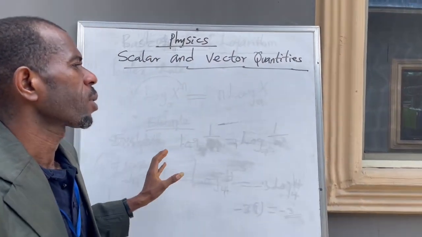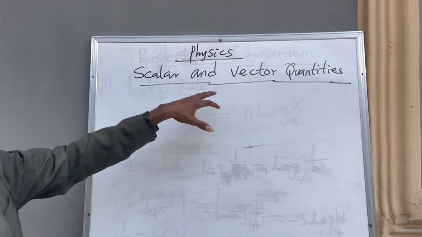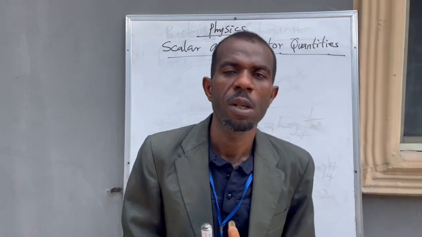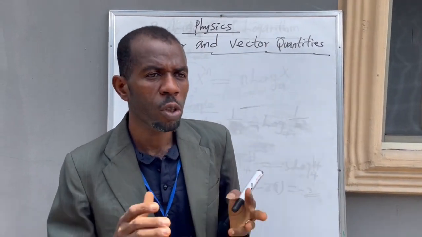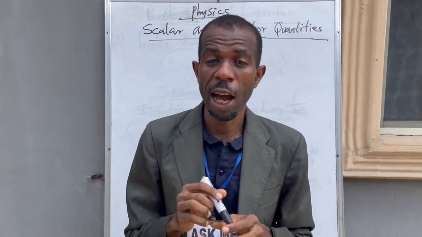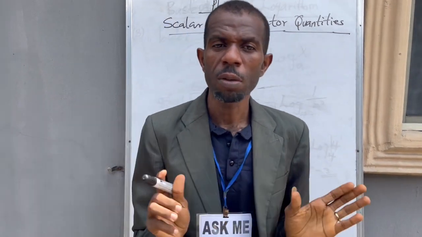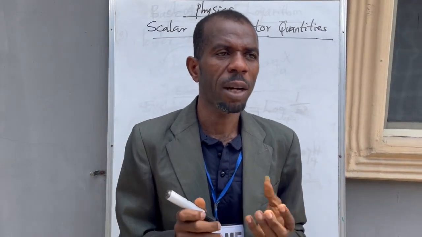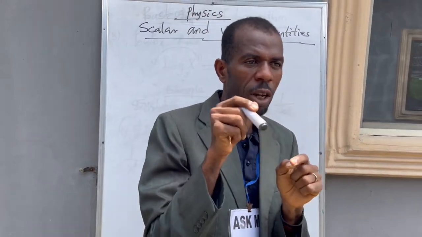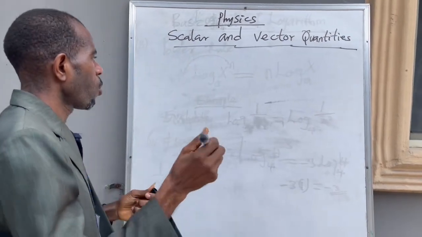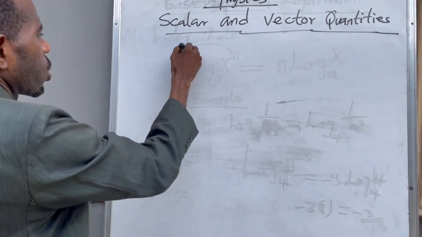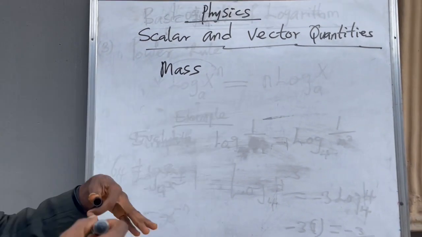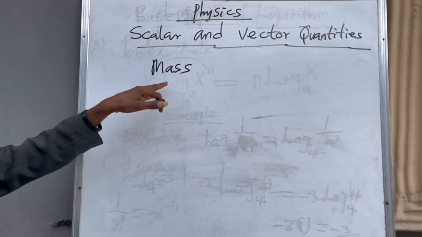All right, let's look at scalar and vector quantities. Scalar quantities are those quantities in physics that have only magnitude but no direction. We are actually talking about the scale value of that particular quantity. For example, mass. Mass can only be measured, but we don't have direction for mass.